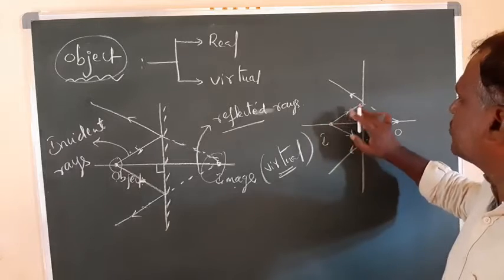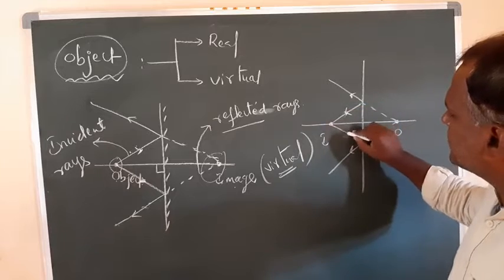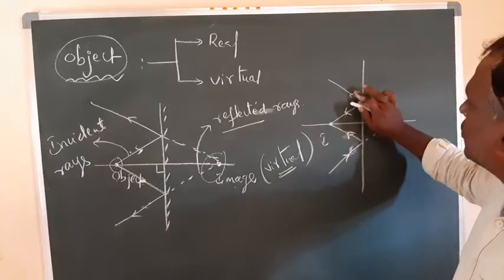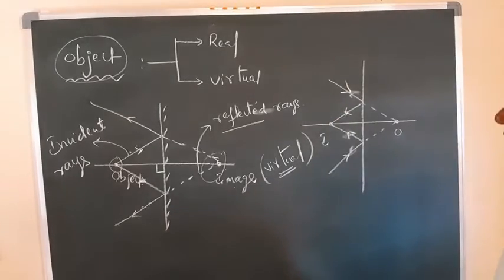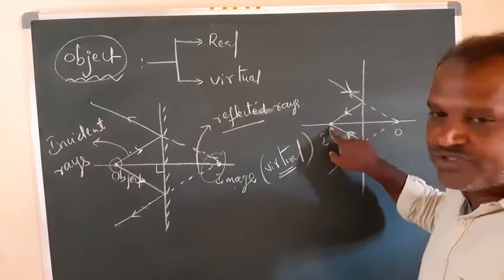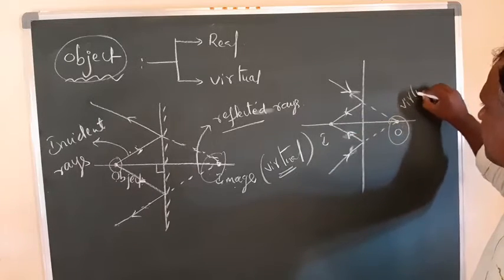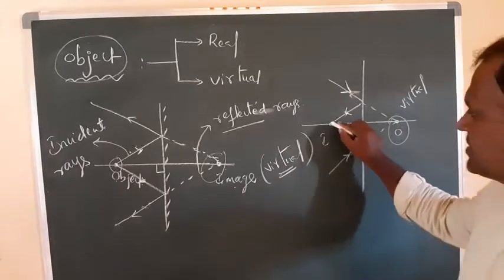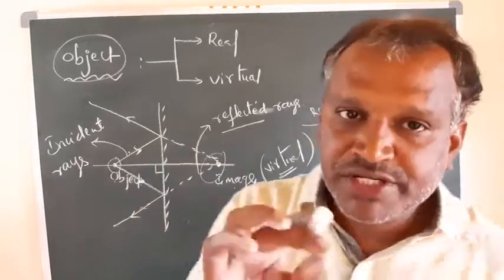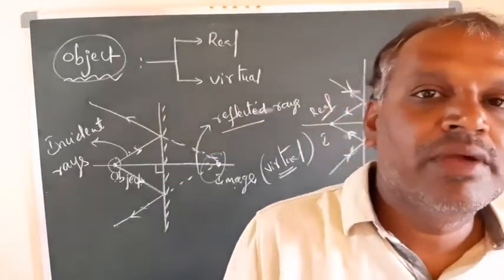You can also change the directions. Here it will be like this. You can make this one like this, not outward, but inward. So here you have the object. Supposing this object is present, for this object the image forms here. So this object is supposed to exist, so it is called virtual. The object is virtual, but this image is real. Right? So objects are of two types, virtual or real. Images are also of two types, virtual and real.